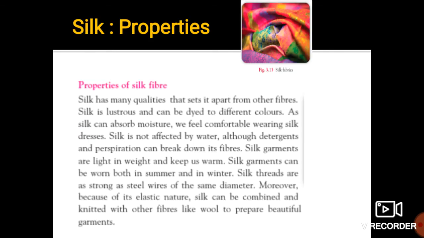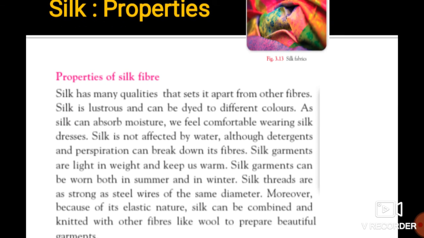So after getting that silk, what are the properties of silk, students? See over here. Silk has many qualities that set it apart from other fibers. We also use certain types of fibers, cotton, synthetic fibers, polycot, mixed types of cotton.